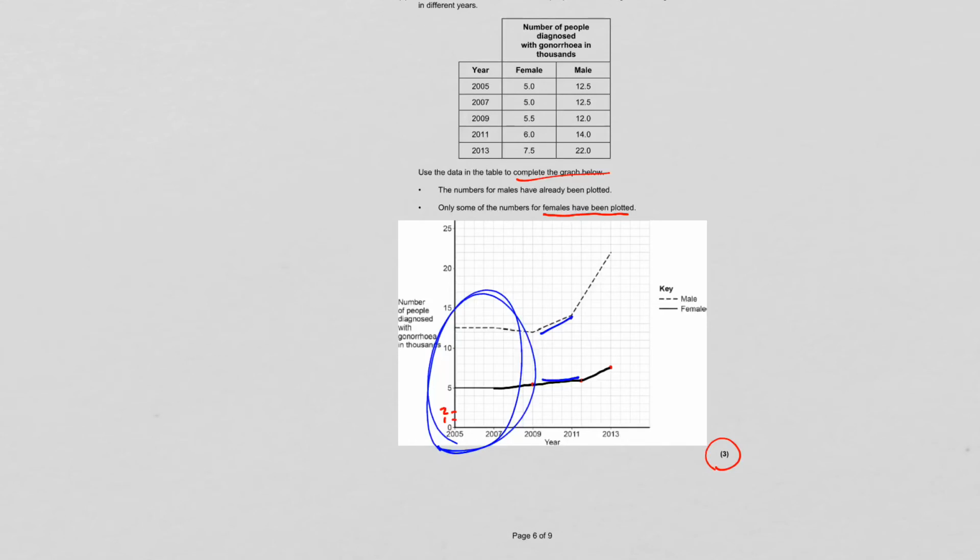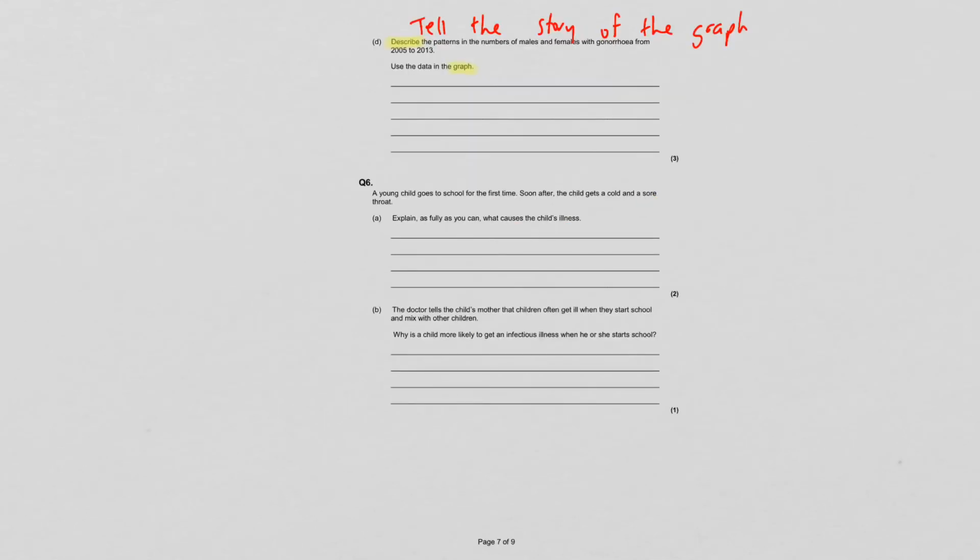And then last but not least, it's really obvious from looking at the graph that there are cases of people with gonorrhea is much higher in males than it is in females. It starts higher in 2005, and the gap is even bigger by 2013. So there's 4 different things we could say there. Let's look at how to write those.